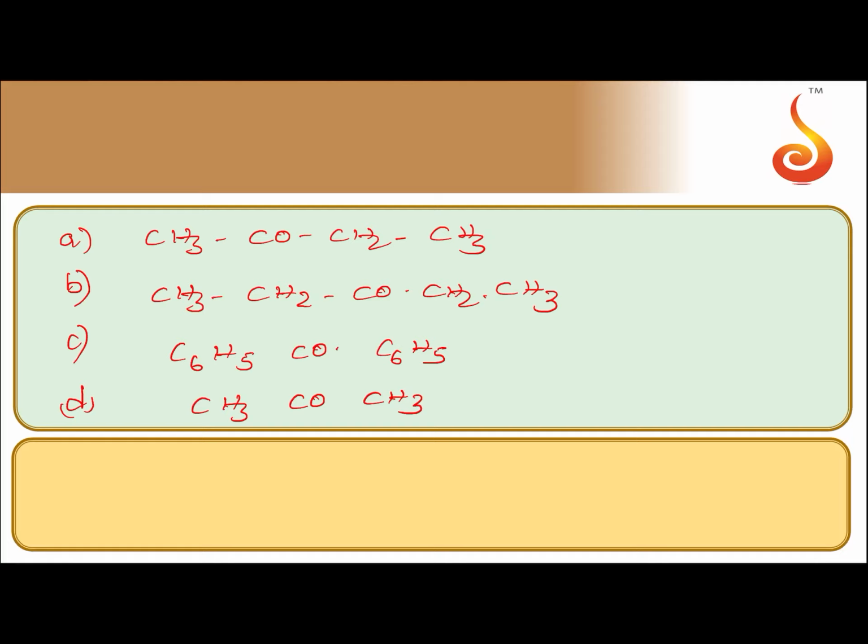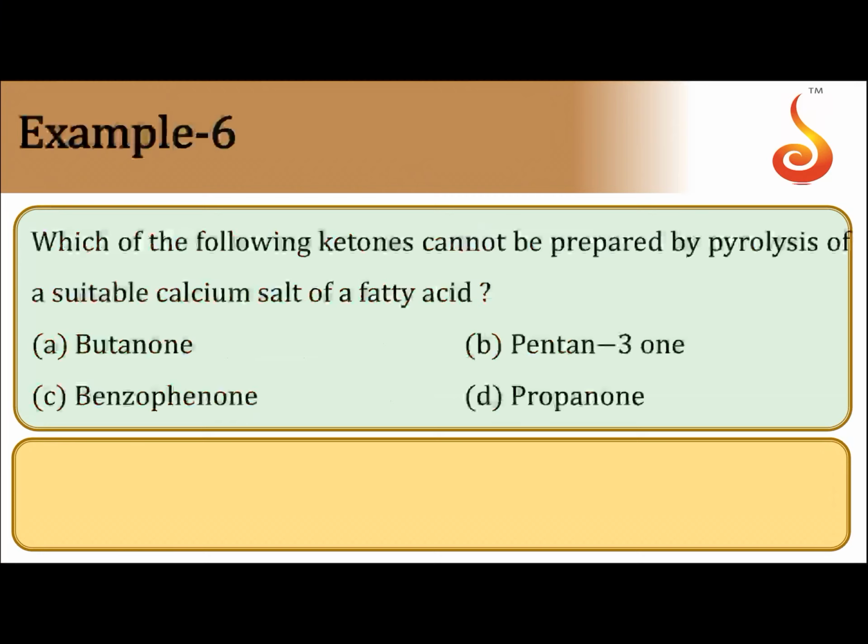So, dry distillation of calcium salt of carboxylic acids or pyrolysis of calcium salt of carboxylic acids will give ketones. But this is not a suitable method for the preparation of unsymmetric ketones because you will get a mixture of 3 ketones there. So, which is the unsymmetric ketone among the following? The first option, because it is having different number of carbon atoms on either side of CO group. So dry distillation of calcium salts cannot be used for the preparation of unsymmetric ketones. What is the reason? You will get a mixture of 3 ketones there.